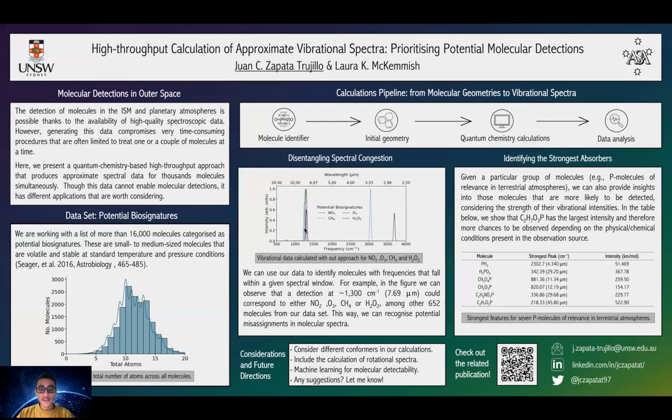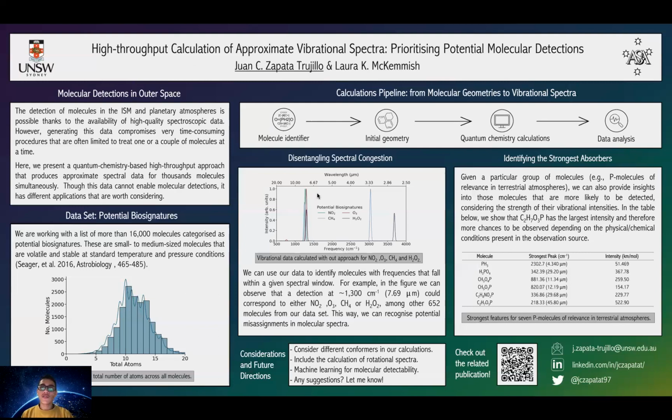frequency at 1300 wave numbers. And we can think that that might be NO2, but in this figure, we can see that there are other 3 potential biosignatures that also have a frequency that fall within the same spectral window. And in fact, from our data set, there are other 652 molecules that also have a frequency there. So we can use this data to recognize potential misassignments in molecular spectra.